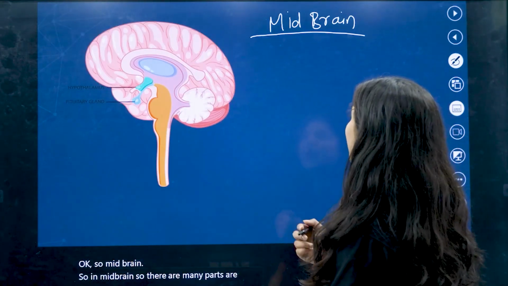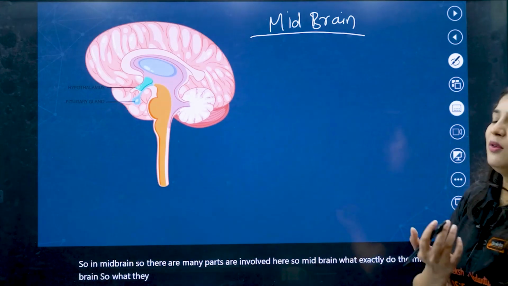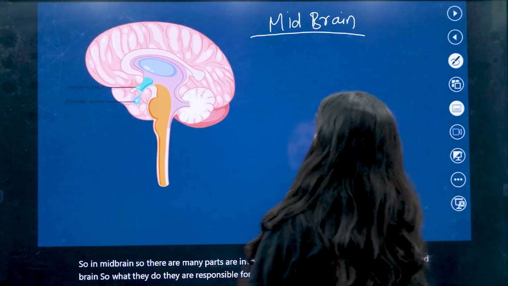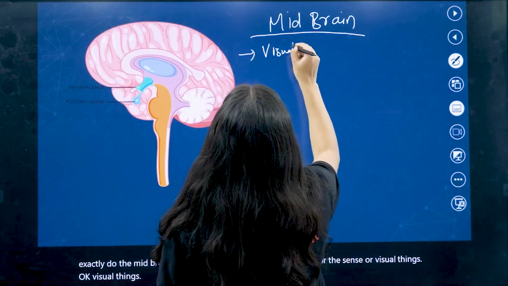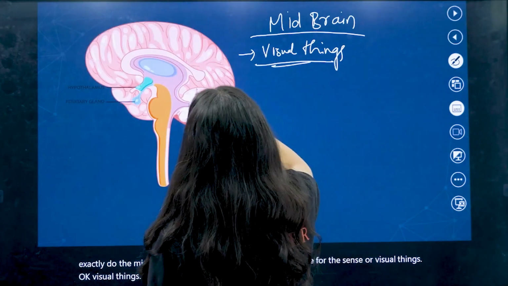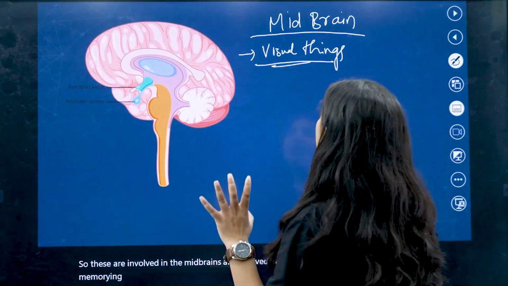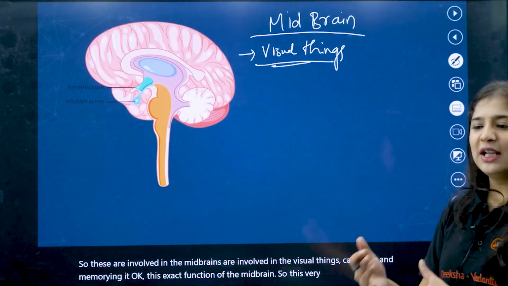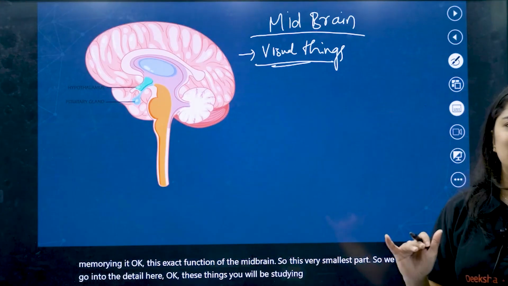What exactly does the midbrain do? It is responsible for the sense of visual things, capturing and memorizing them. This is the exact function of the midbrain. It is the smallest part, so we will not go into detail here.